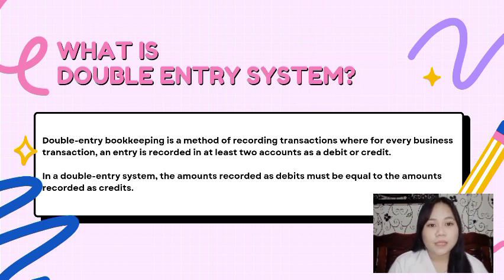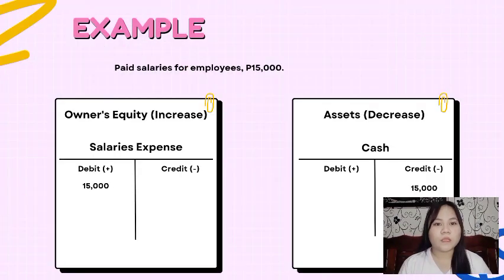So, sa madaling salita, ang double entry system ay ang pagre-record natin ng isang transaction sa dalawang accounts. Either debit or credit siya. Pero dapat laging same amount ang i-record natin. So, here is the example of double entry system. Base salaries for employees 15,000 pesos.